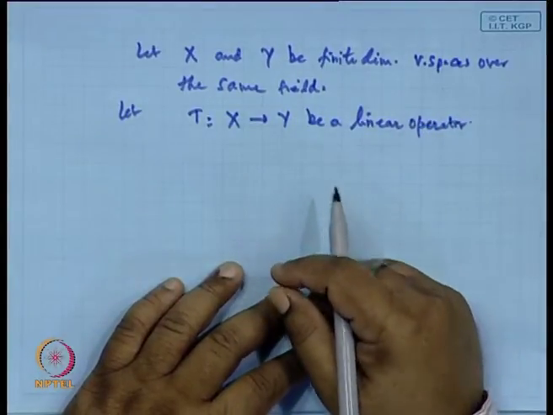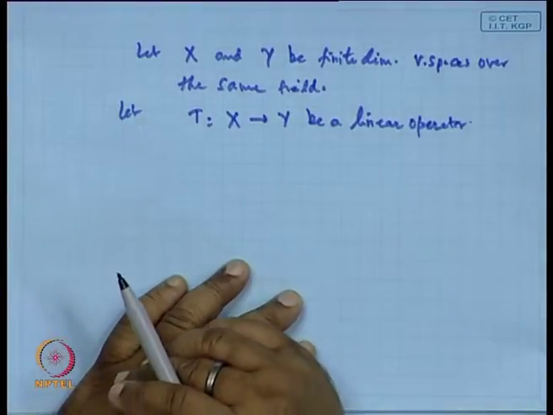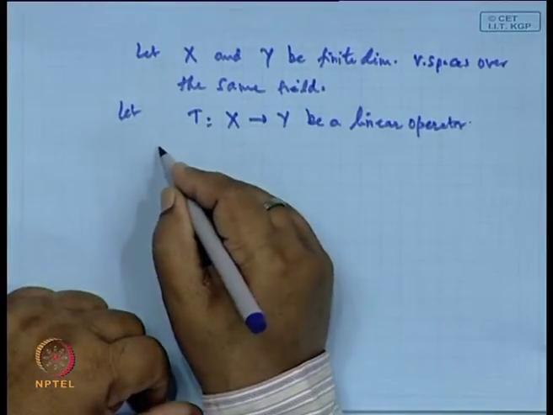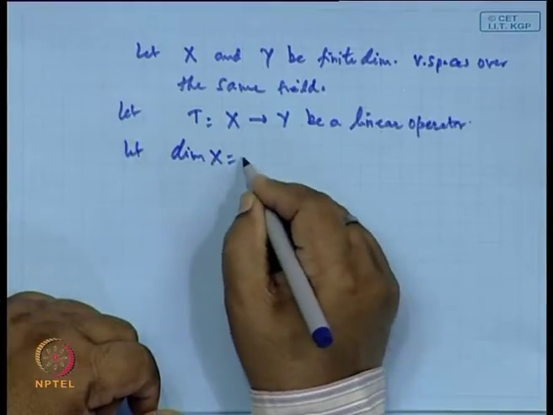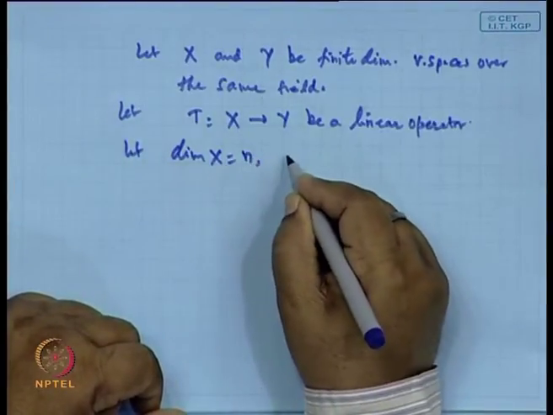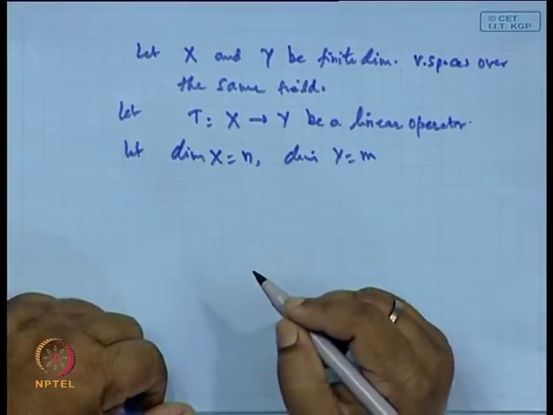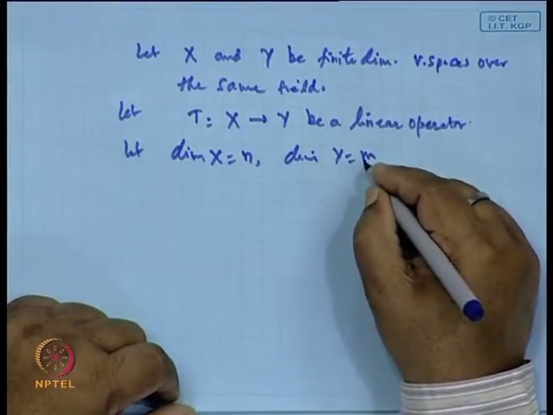Since X and Y are finite dimensional vector spaces, let the dimension of X be n and the dimension of Y be r.